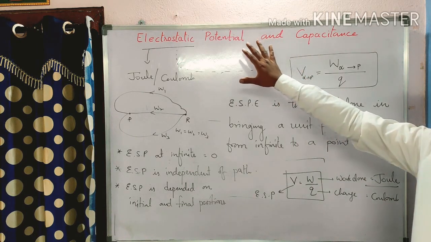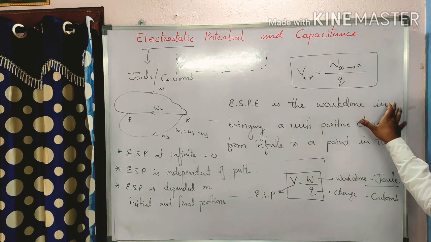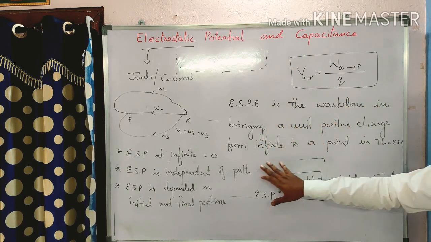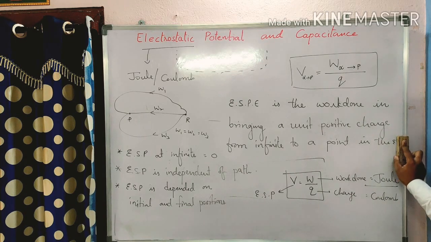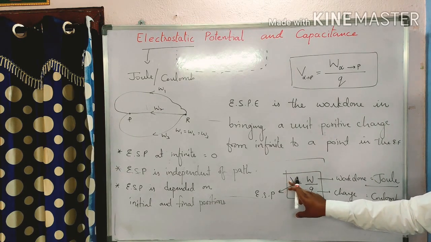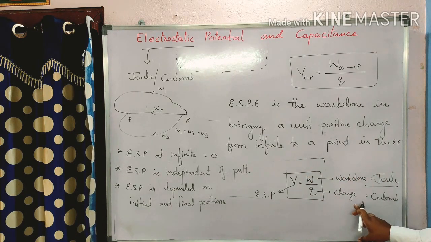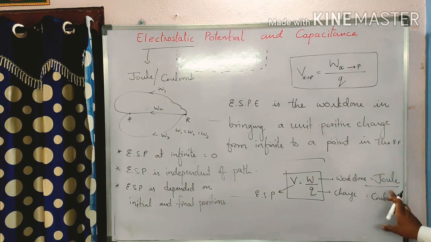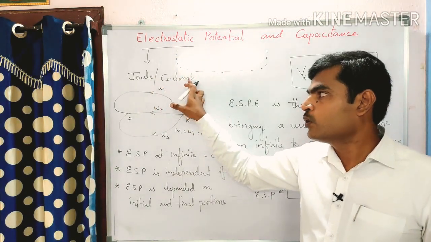What is the direct definition of the electrostatic potential now? Electrostatic potential is the work done in bringing a unit positive charge from infinity to a point in the electrostatic field or electric field. What is the formula? Electrostatic potential V is equal to W by Q. W is the work done. The units of work done are joule, and the units of charge are coulomb, so the units of electrostatic potential are joule per coulomb.